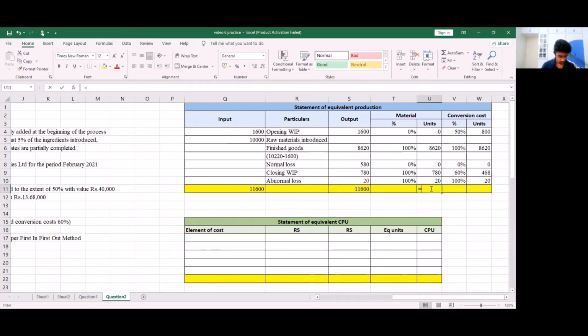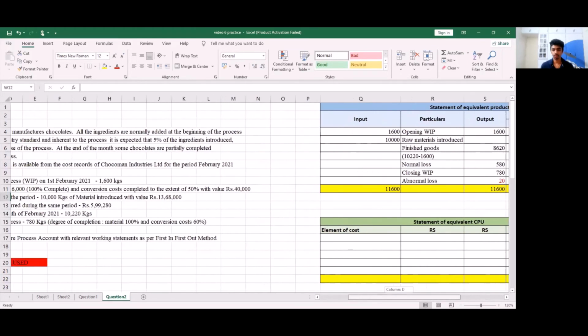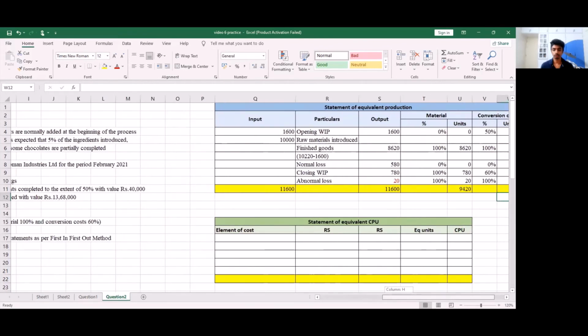Let's total the units column to see what we get as our equivalent production for materials and for conversion cost. For materials, we have got a sum of 9,420, and for conversion cost, we have got 9,908. This is clear. Let's move on to our statement of equivalent cost per unit.